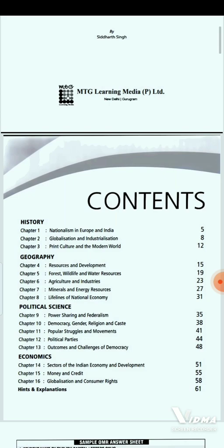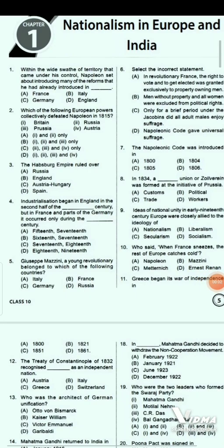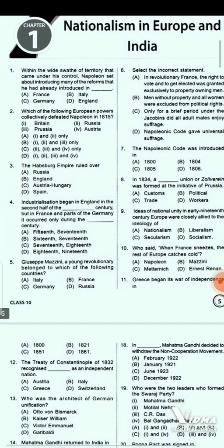And here you can see the syllabus. You can pause and review it. Now let's see the pattern of questions. So history, chapter 1, nationalism in Europe and India. Let's come to the first question.